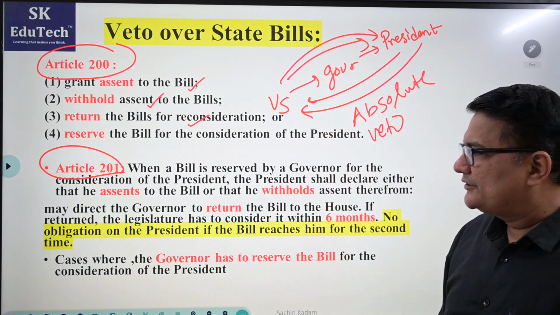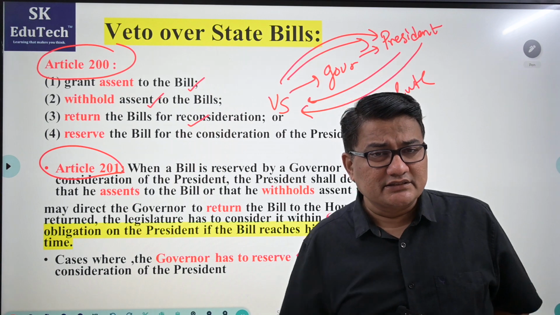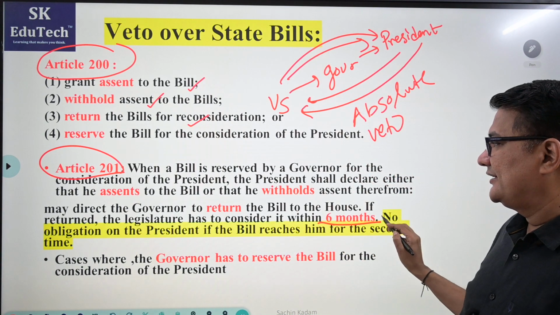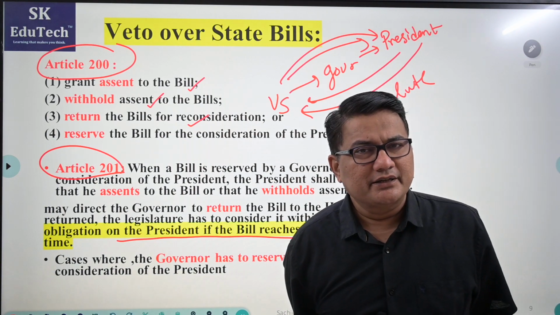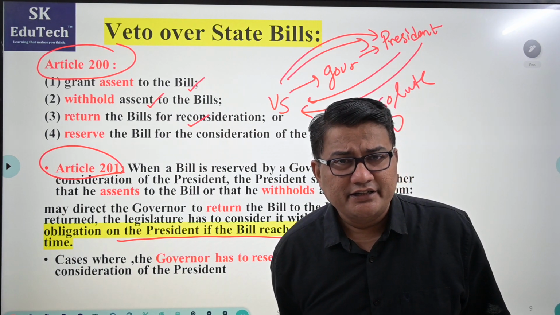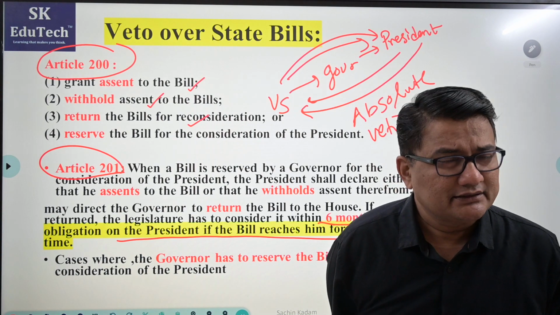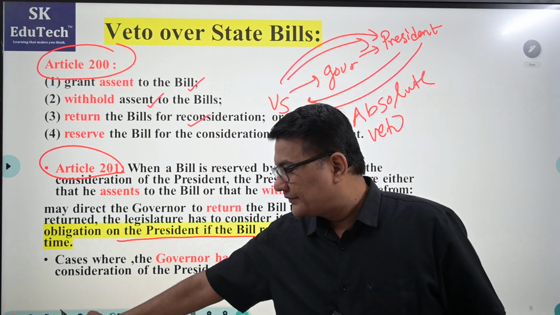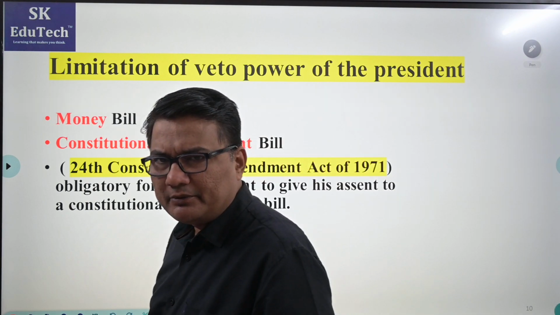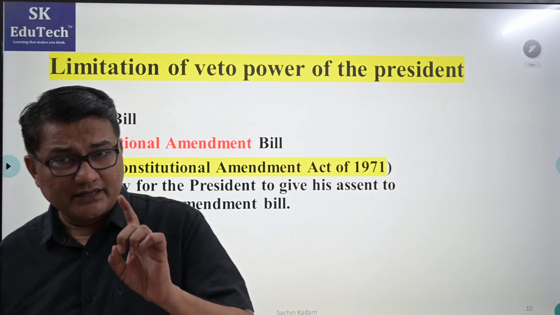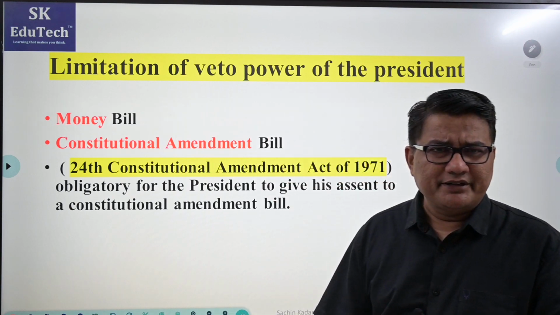But when the president sends it to the state assembly, the state assembly will have to consider the bill within 6 months, and again they have to present it to the president. I hope it is clear. So the President of India enjoys absolute veto over state bills. The answer is yes. Then comes the next. Are there any limitations to this veto power, or is this veto power absolute? No, there are limitations. Let us see two limitations.